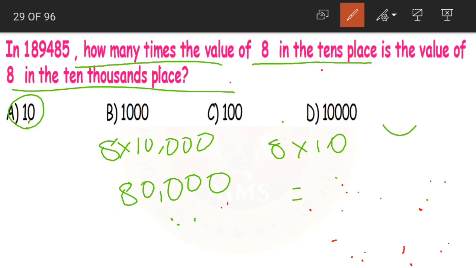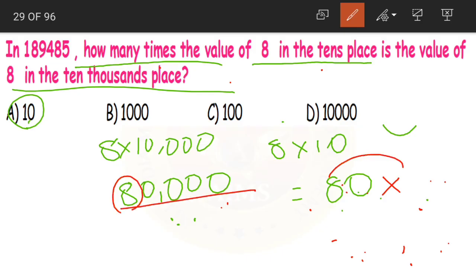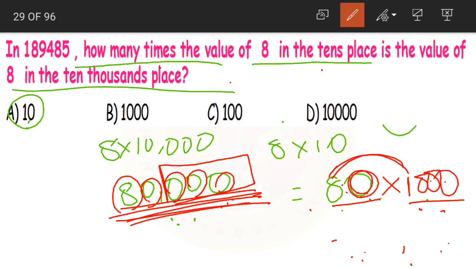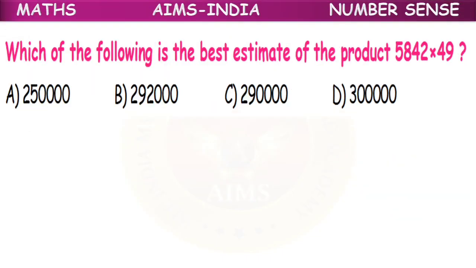And the other way is, we know by multiplying with what we get 80,000. So 8 ones are 8. Now after 8 we have 1, 2, 3, 4 zeros. But here we are having only 1 zero. So how many zeros are we missing? 3. So after 1 I will just place 3 zeros, and it will give me 80,000. 80 into 1000 is equal to 80,000. 8 ones are 8 and then we need 4 zeros: 1 is already here and 3 are kept after 1. So 80 into 1000 will be the correct answer.